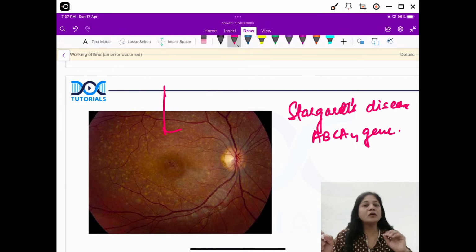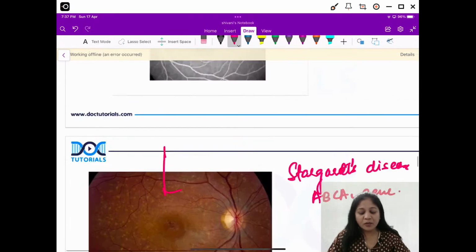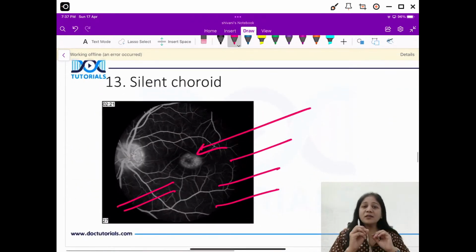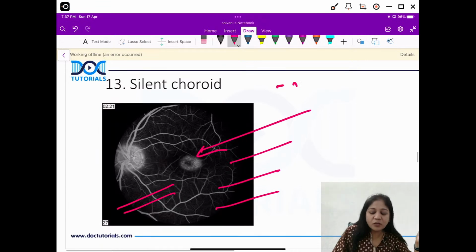Now there is damage to your retinal pigment epithelium, and mainly the problem occurs in the photoreceptors and RPE, right? Now, when there is lipofuscin accumulation in the outer retina, this will mask the normal choroidal hyperfluorescence. That is what you have to remember, okay? So again, because lipofuscin gets accumulated within your RPE and the outer retinal layer, it prevents the normal choroidal hyperfluorescence, okay? So I would say silent choroid is not pathognomonic for Stargardt's.